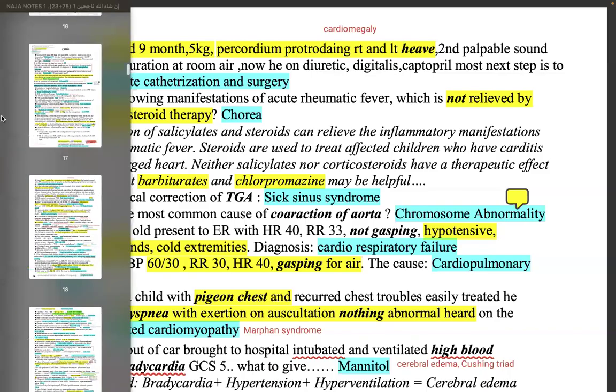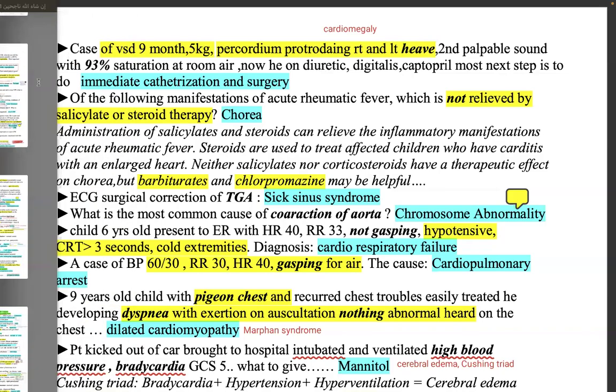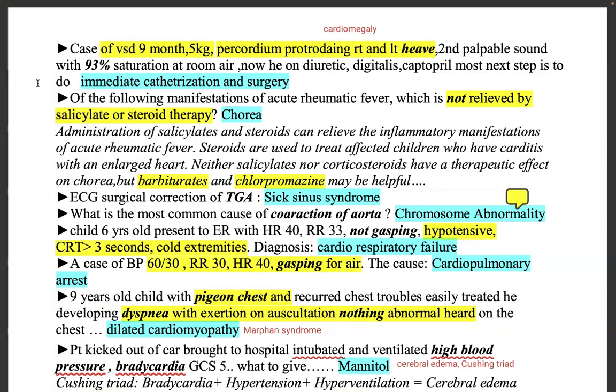So next question. A case of VSD, 9 months old, 5 kg, precordium is protruding on the right and left, with right and left heave.